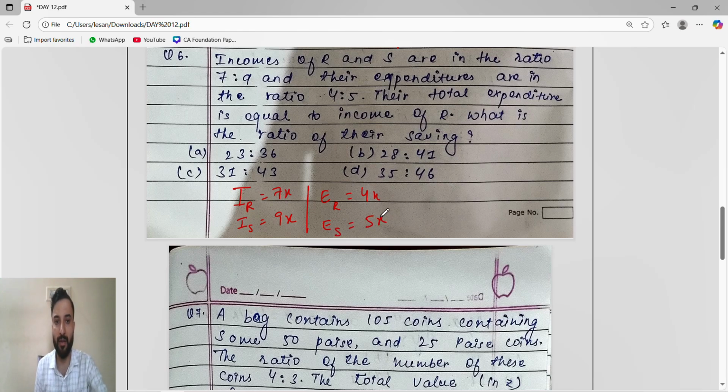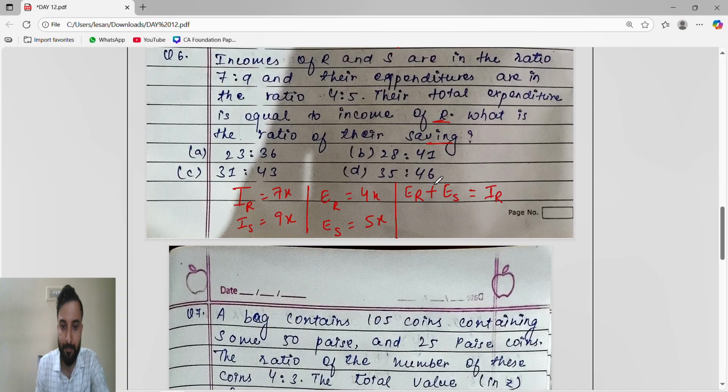Their total expenditure is equal to income of R. Total expenditure means expenditure of R plus expenditure of S, right, is equal to income of R. What is the ratio of their saving? So we have to find the ratio of their saving.